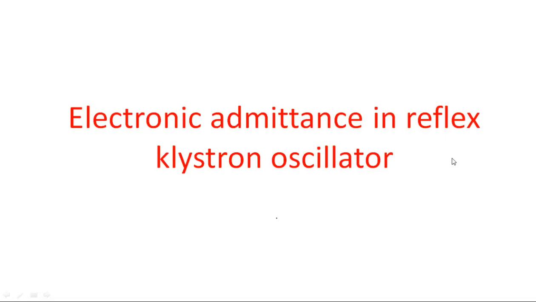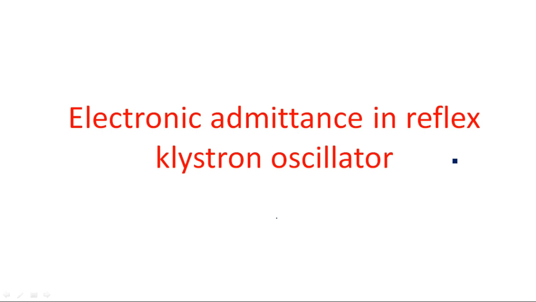Hi everyone. In this video, I am going to explain the electronic admittance in the reflex klystron oscillator. Through this electronic admittance, we can calculate the amount of admittance that appears at the output of the reflex klystron due to the applied voltage and the generated current. We can also find out the different types of oscillating modes and the condition for oscillations in the reflex klystron oscillator.